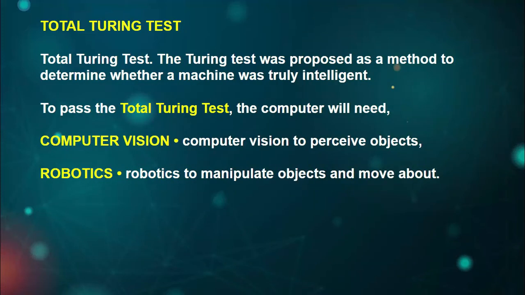Then what is the total Turing test? In our previous explanation, we just covered the Turing test. Then what does the total Turing test contain? It is proposed to determine whether a machine is truly intelligent, which means whether the work, the answers, or the stuff the machine does is correct or not. To understand this total Turing test, we need two points, which are computer vision and robotics.